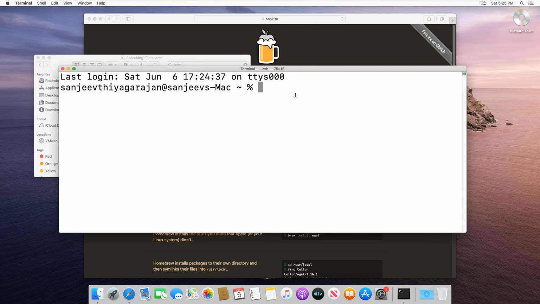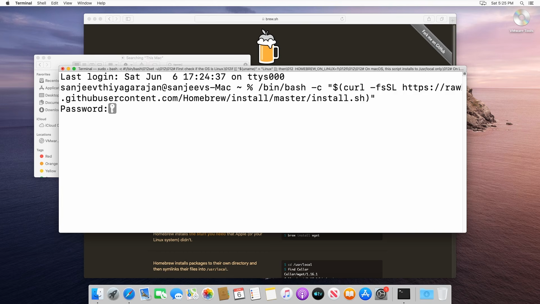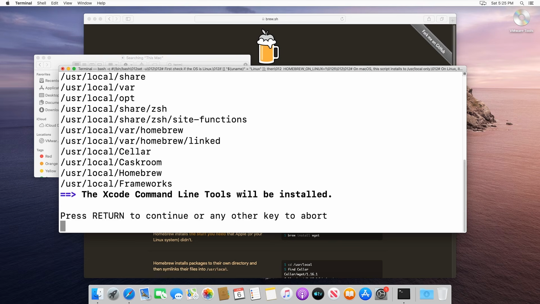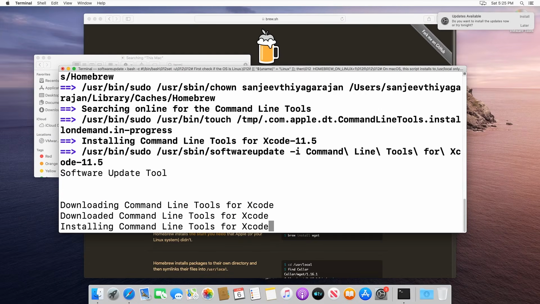Okay. And so once the terminal's open, just copy and paste that line that you copied and then hit enter. And so this will automatically install Homebrew for us. You will have to provide your password. And then it'll just let you know that you need to hit return to continue. So just hit return. And this is going to take a little bit of time. So I'll pause this video for now and touch base with you guys once that's done.